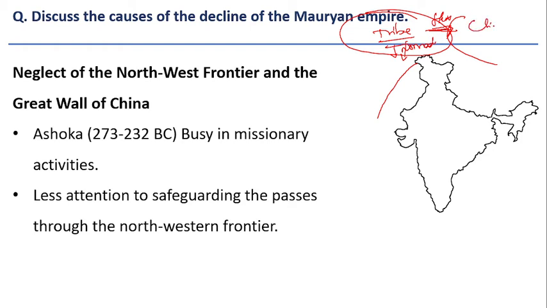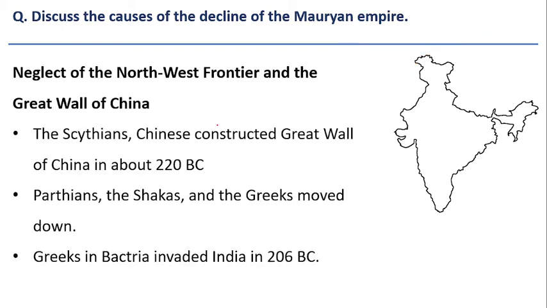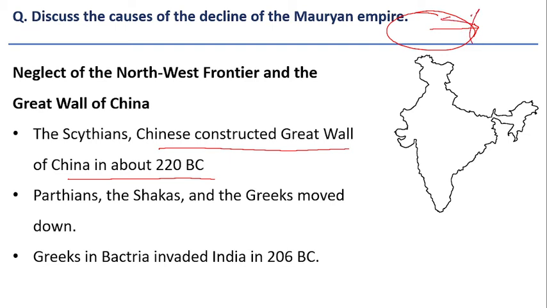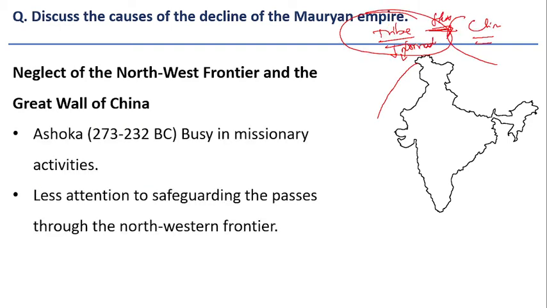But China, around 220 BC, constructed a wall, the Great Wall of China. The tribes which were pushing towards the Chinese in the east were now forced to go back, and now they were forced to look in the southern direction.